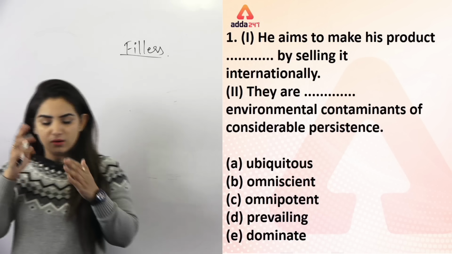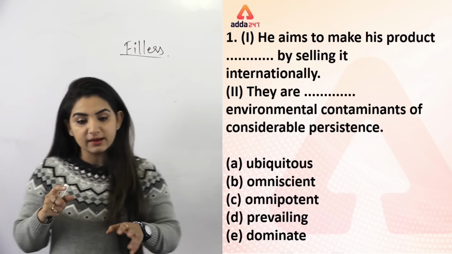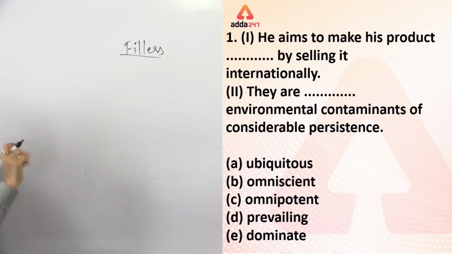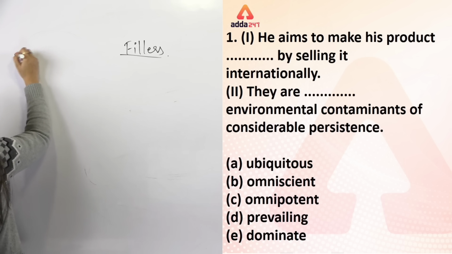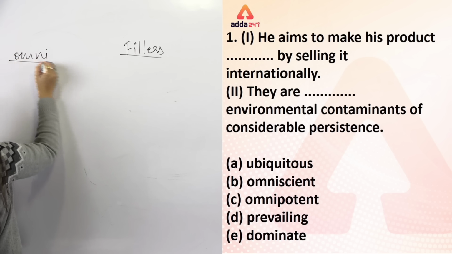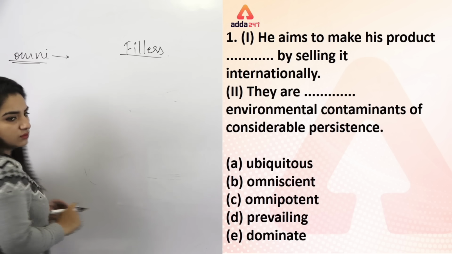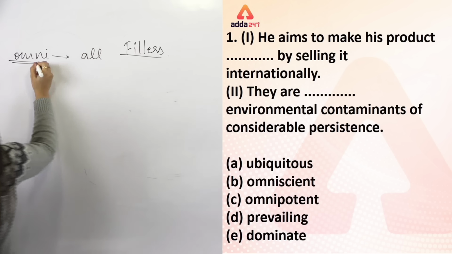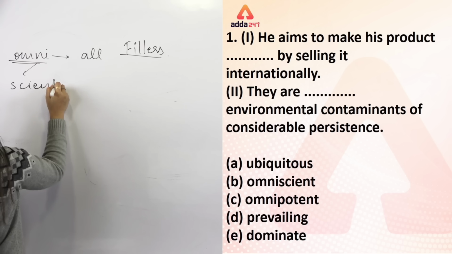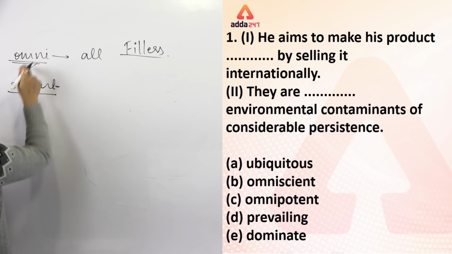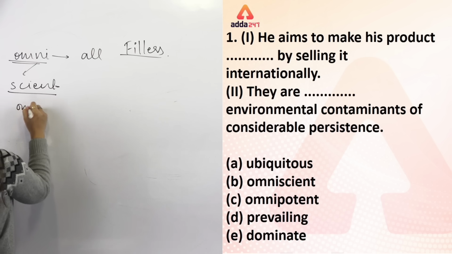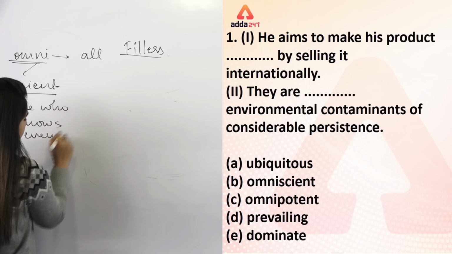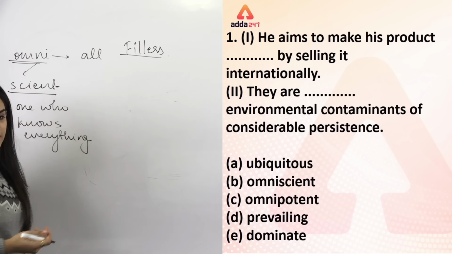Okay, so we have ubiquitous, then omniscient, then omnipotent, then prevailing and dominant. With this you can easily identify one thing: omni, the word given in two of the options in B. Can you tell me what omni means? Omni means all. When you add scient to it, omniscient means one who knows everything. That is called omniscient.